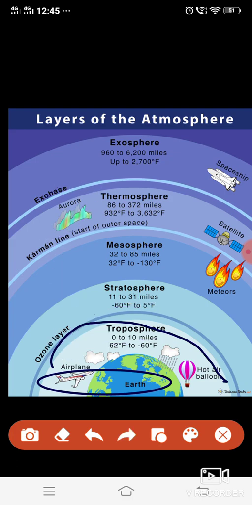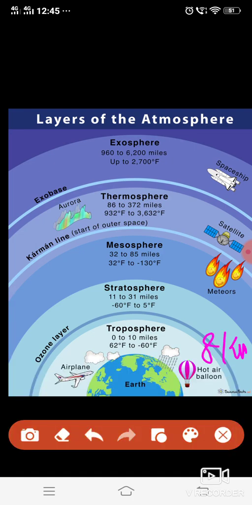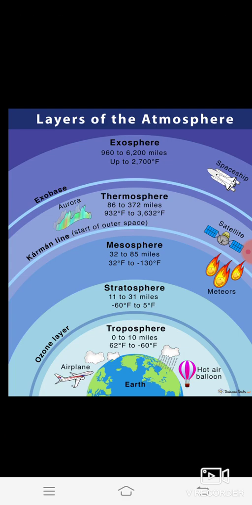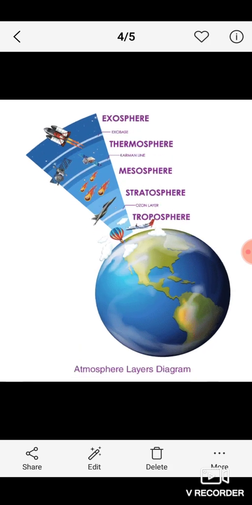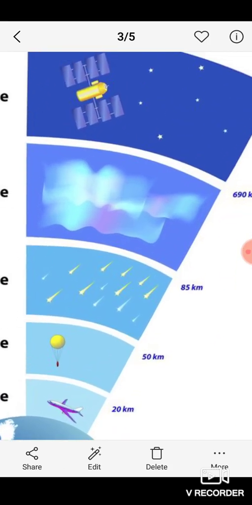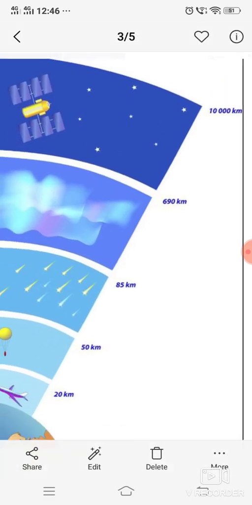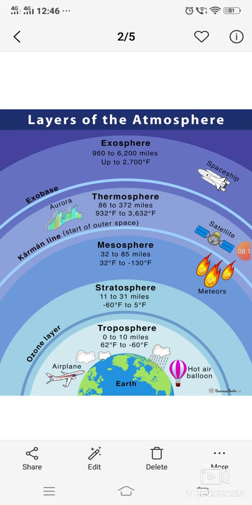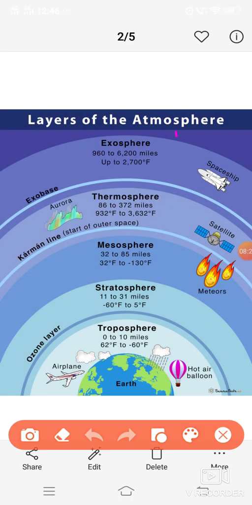Interesting, isn't it? Let us learn about exosphere. There is nothing much about exosphere. I would like to tell the height of all the layers one by one. So it is 8 kilometer. The stratosphere is 50 kilometer. I will show you this in this PDF. Here you can see the heights 20 kilometer, 50, 85, 690 and 1000. But for reference, the height of the exosphere is 1600 kilometer.